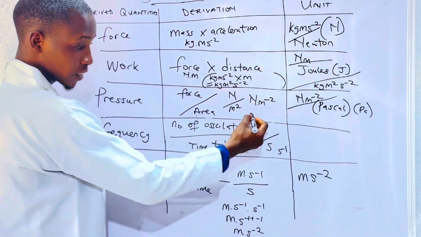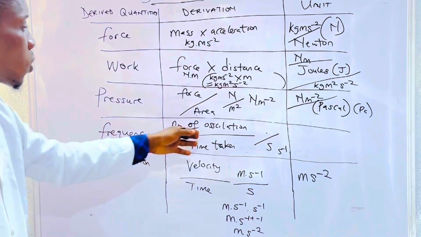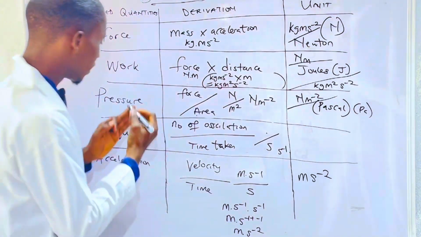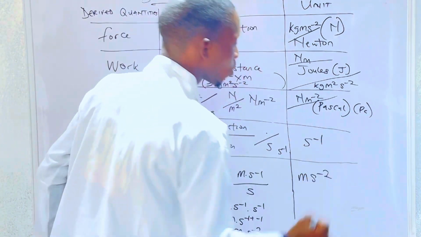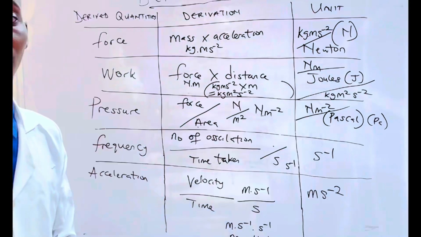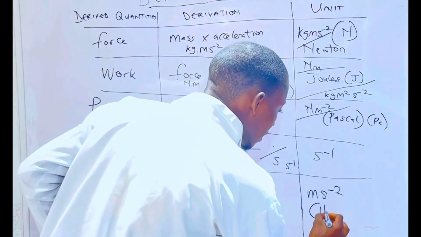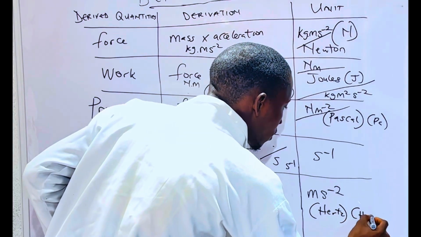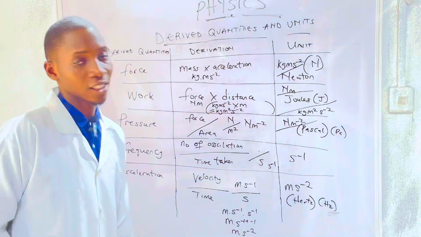If I'm not adding anything for number of oscillations, like I told you before, it can be represented with x, or any alphabet. So therefore, the frequency unit will be per seconds. Also, frequency has its own standard unit. The standard unit for frequency is the hertz, Hz.